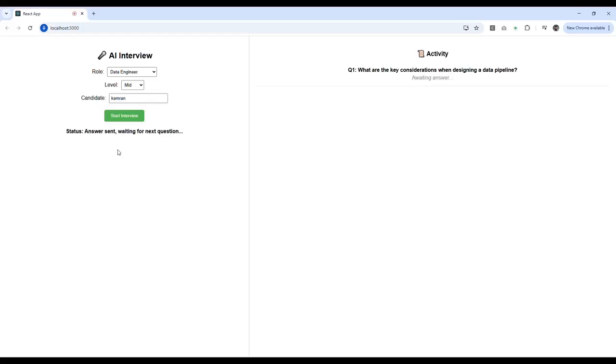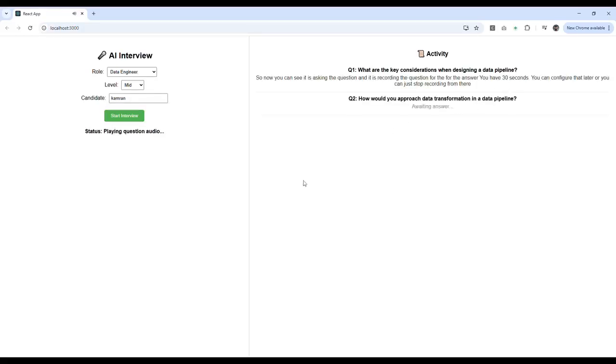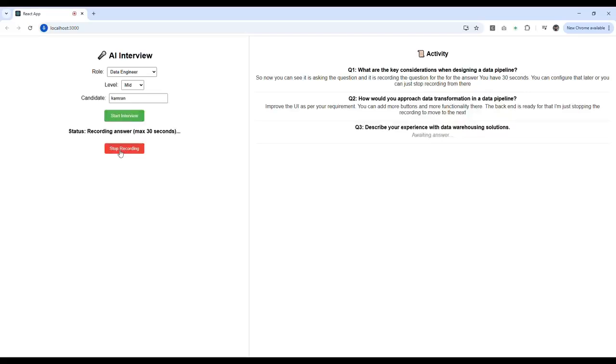What I am saying here, it will record all the information. How would you approach data transformation in a data pipeline? You can improve the UI as per your requirement. You can add more buttons and more functionality there. The backend is ready for that. I'm stopping the recording to move to the next question. I configured just 5 questions for demo purposes. Describe your experience with data warehousing solutions. It will ask only 5 questions, and the system can also ask follow-up questions. There is capacity to do that as well.